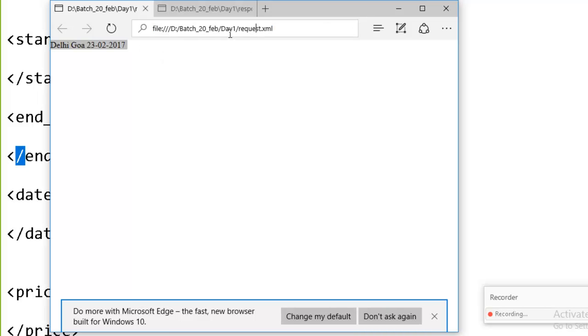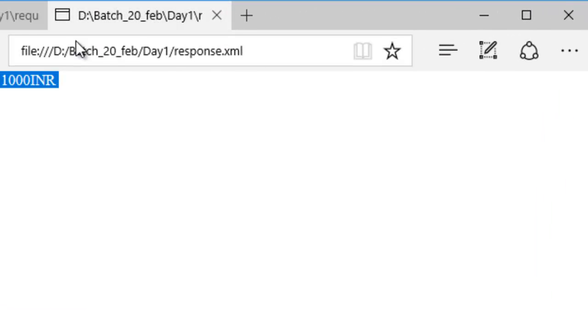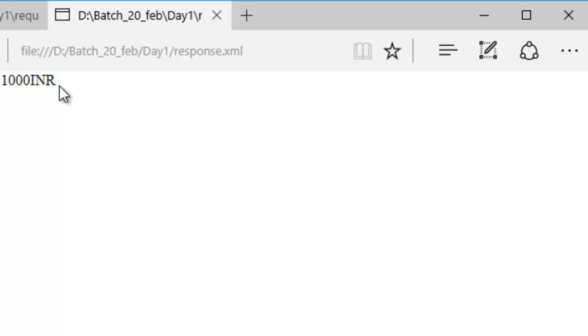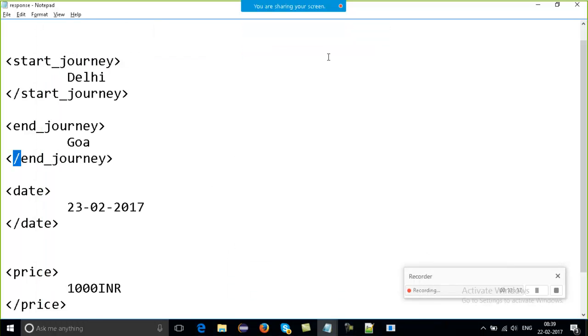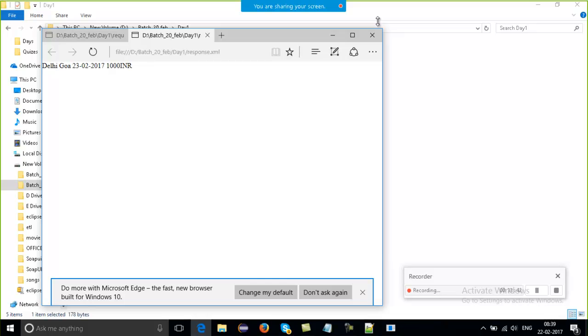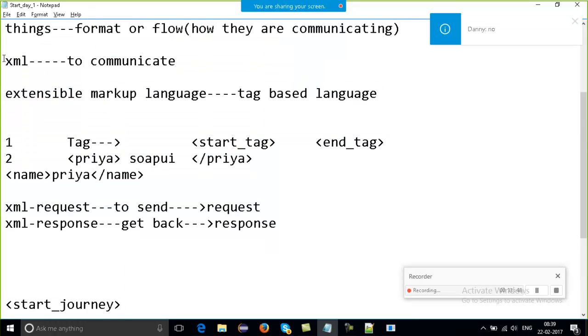This is a very simple thing which I am discussing, maybe you all know. So this is the response which I am getting, just to make everybody comfortable with the XML thing, how XML works. Is it fine? So any doubt with the concept of XML, how it works? So this is the very first thing which you all know.